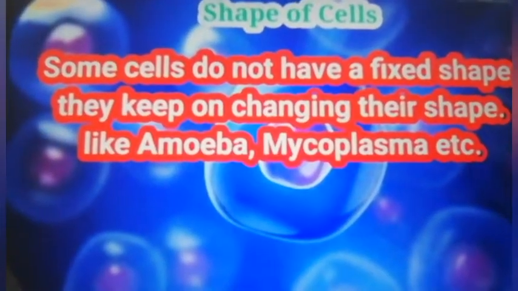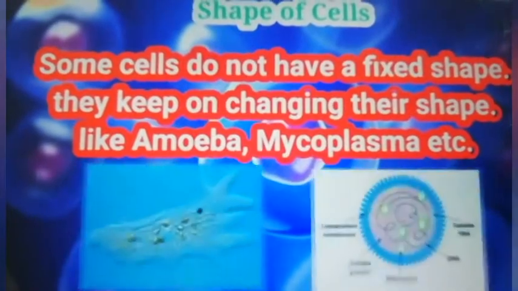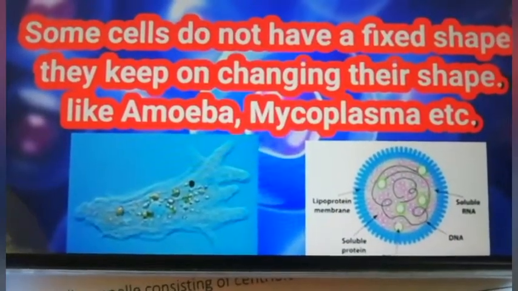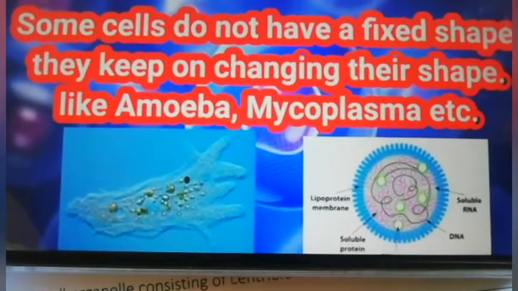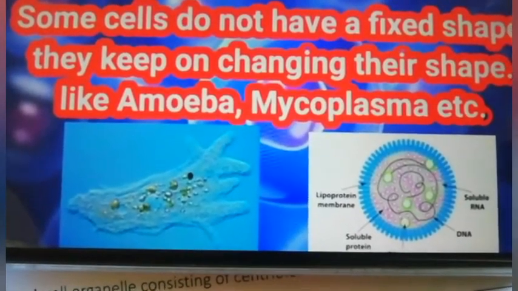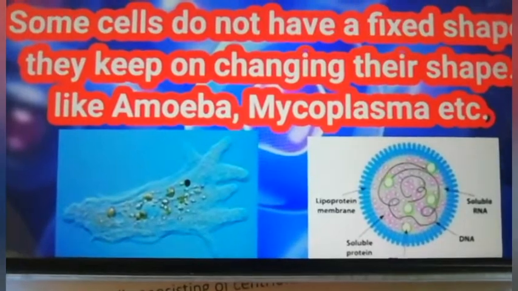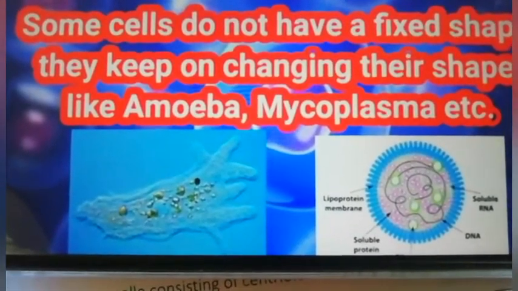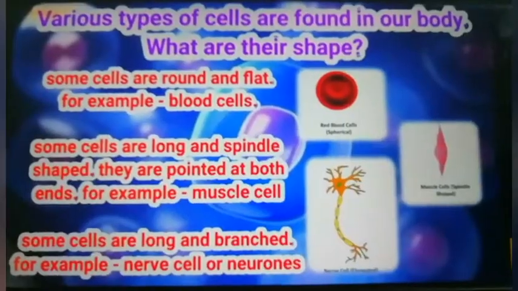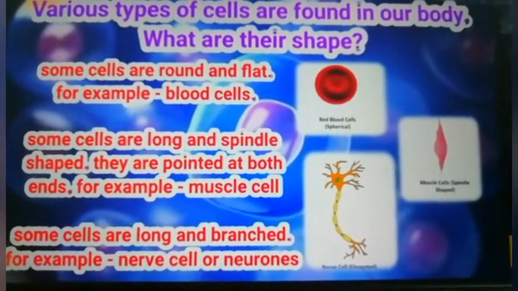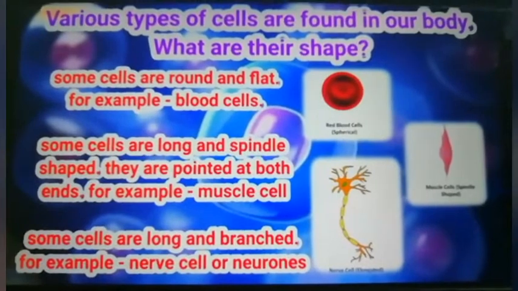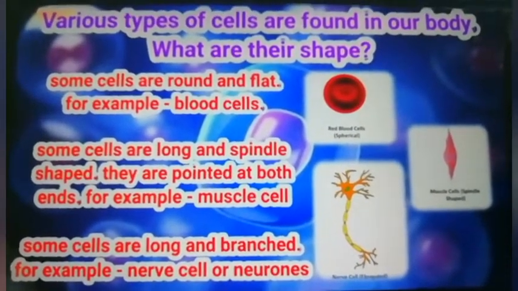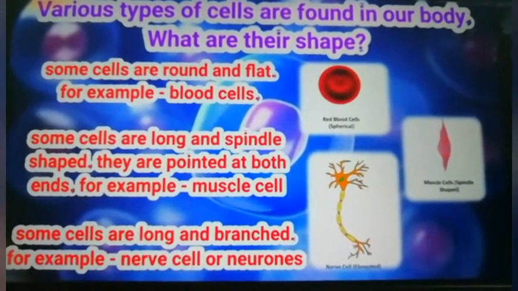Children, some cells do not have a fixed shape. They keep on changing their shape, like amoeba, mycoplasma, etc. Look at the pictures. Amoeba and mycoplasma do not have a definite shape. They keep on changing their shape. On the other hand, multicellular organisms have different types of shapes of cells.